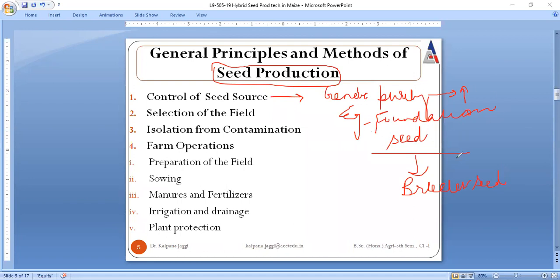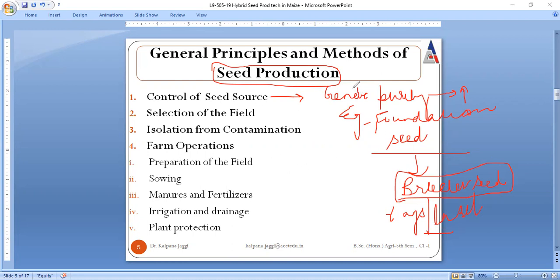So whenever we are to go for the production of foundation seed, the source is to be controlled, and in terms of the source that is to be controlled, we need to have breeder seed for the initiation of foundation seed production, right? But whether we have exactly taken the breeder seed or not can be verified by the tags and by the labels that are usually attached to the seed bag, right?